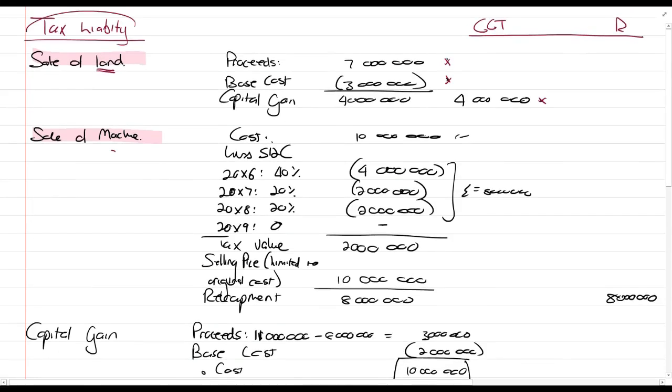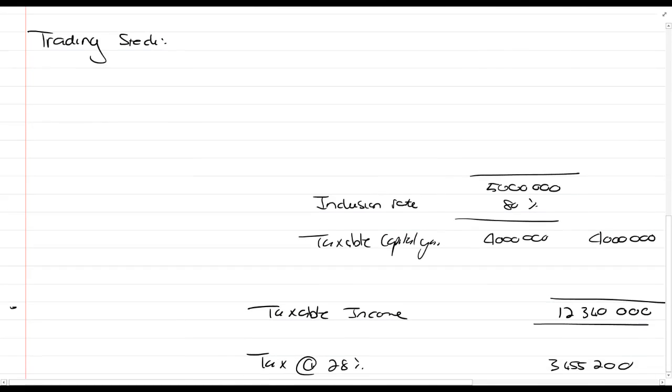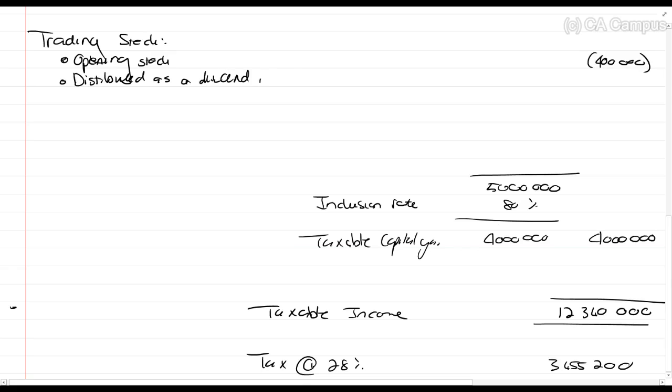Okay. What happens from a tax perspective? So this is now the tax calculation. Right, trading stock. We have an opening stock balance of 400,000 rands. And then it is distributed as a dividend in specie.